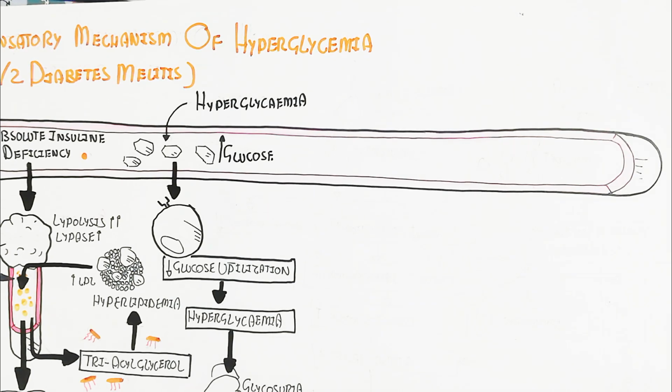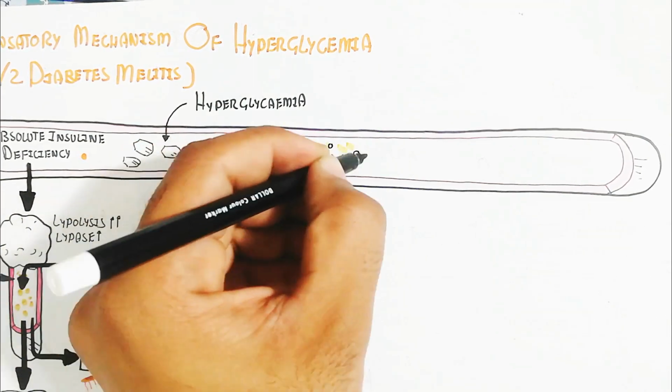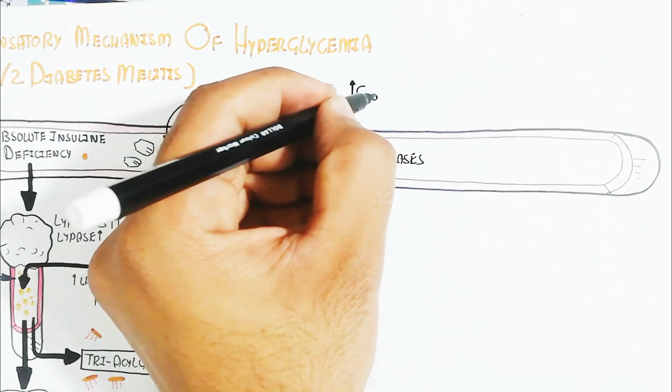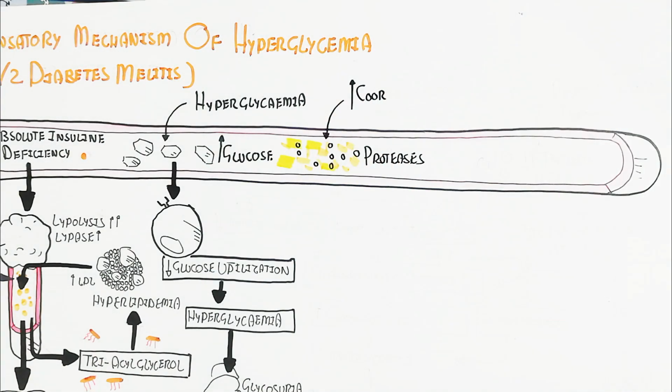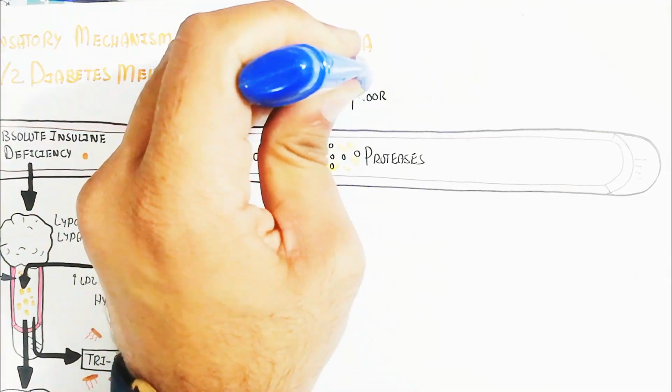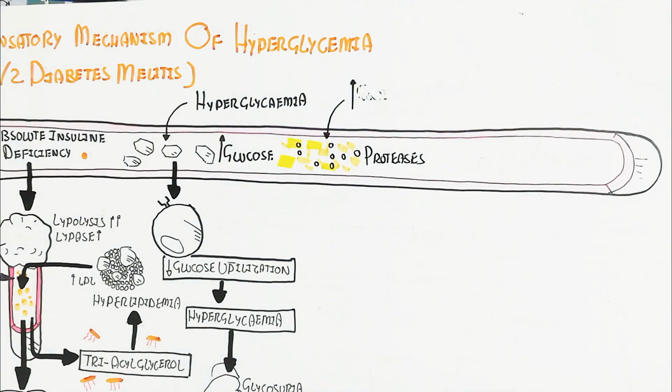Let's understand the counter-regulatory hormones. When counter-regulatory hormones increase in a diabetic person, it will lead to proteases increasing in the blood circulatory system and in other cells, intracellular and extracellular.